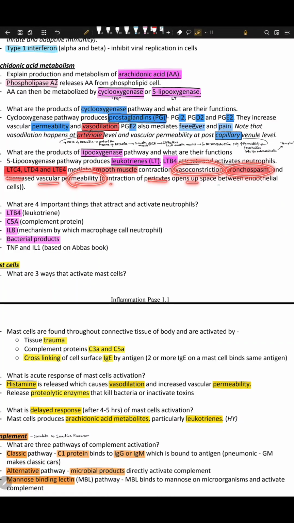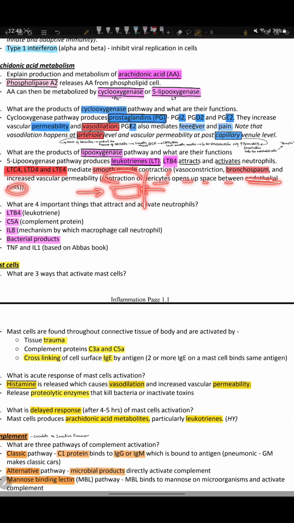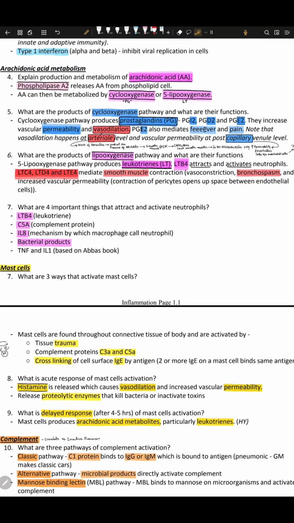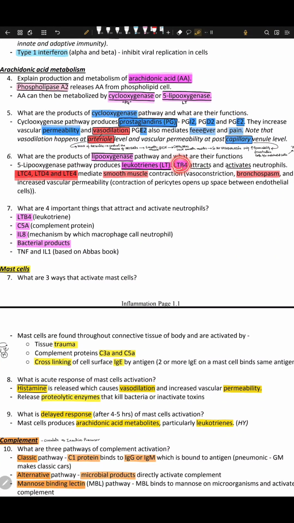Contraction of pericytes opens up space. Contraction means these cells are getting smaller in size. So contraction of pericytes opens up space between two endothelial cells and the fenestration gap increases. So that's the concept. You need pericytes for good fenestration. Fenestration happens at post-capillary venules, and dilation changes at arteriole levels because of the presence of smooth muscles. Okay. So we have B4, we have C4, D4, and E4.